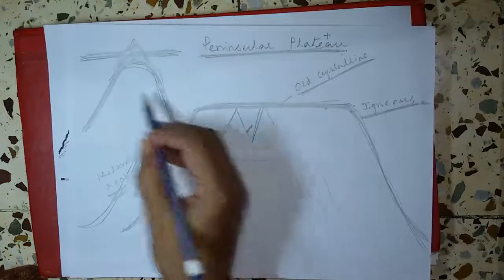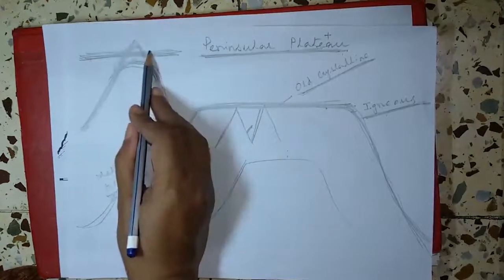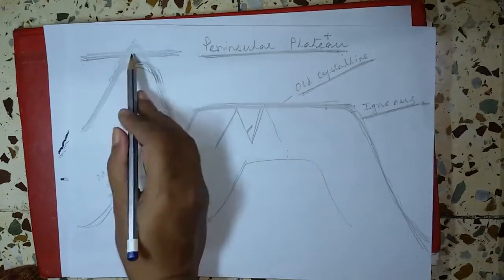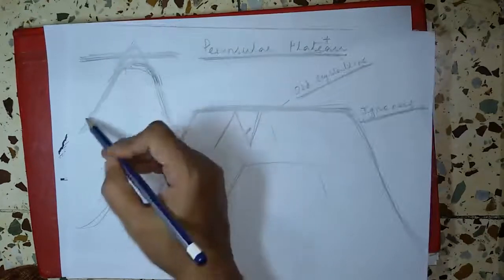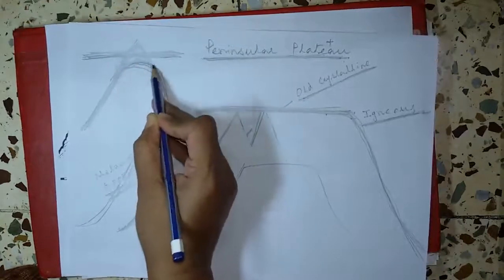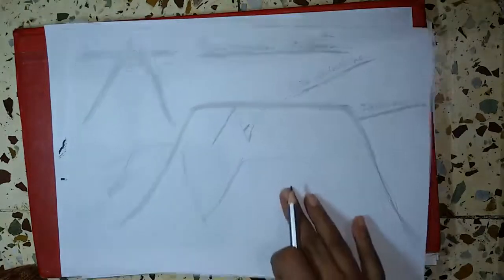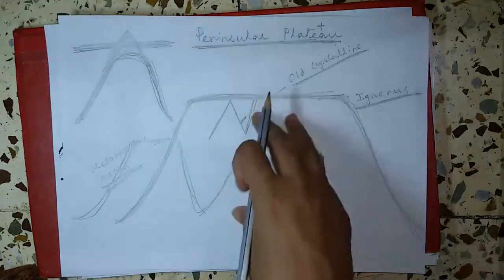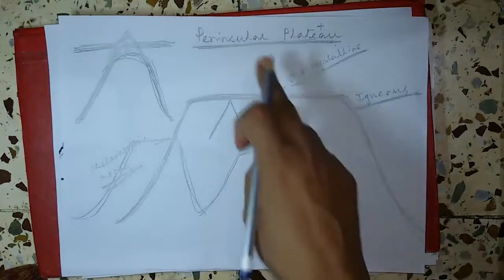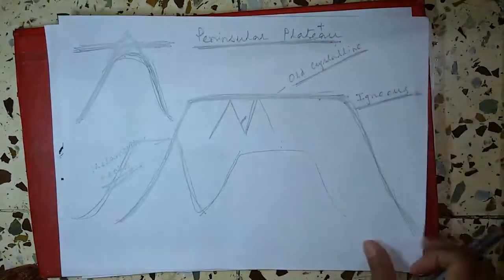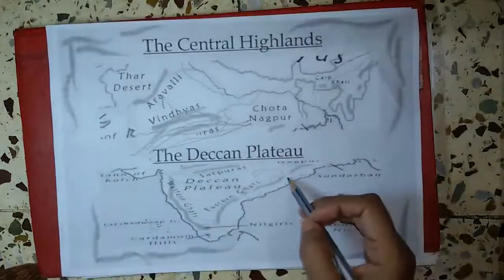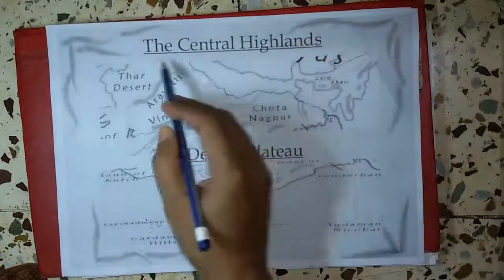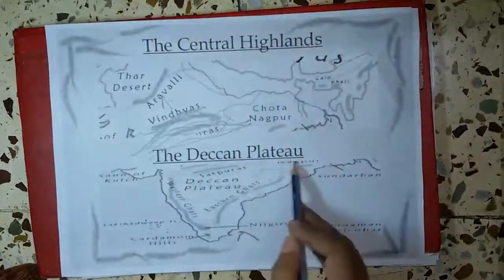Because of continuous wind blowing, cyclones, and strong winds, the breaking and drifting was possible and the topmost part became rounded in shape. So this is basically the characteristic of the peninsular plateau. Now, the plateau region is divided into two parts: one is the Central Highland, one is the Deccan Plateau.